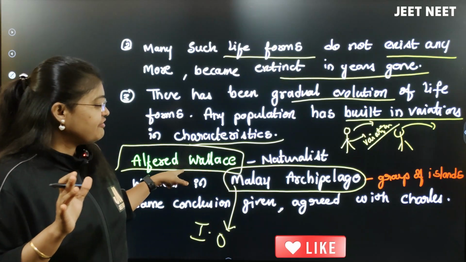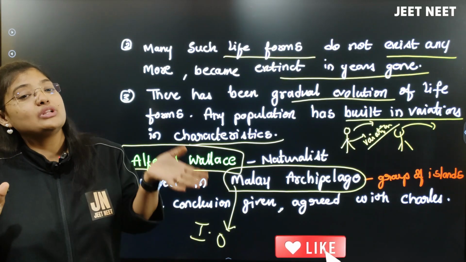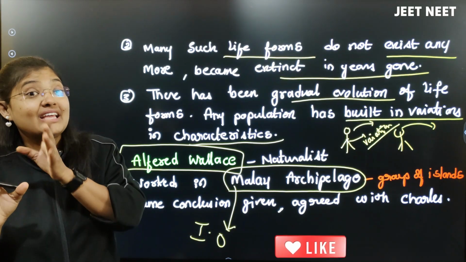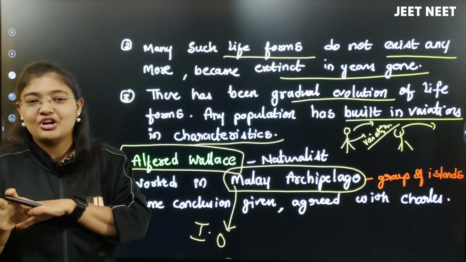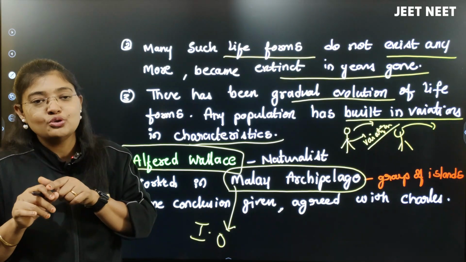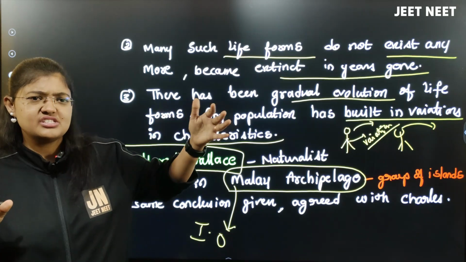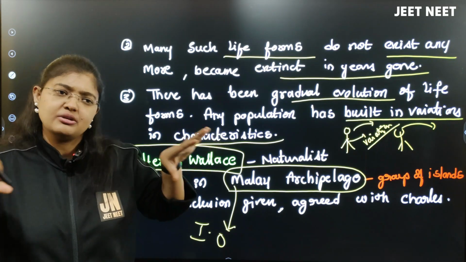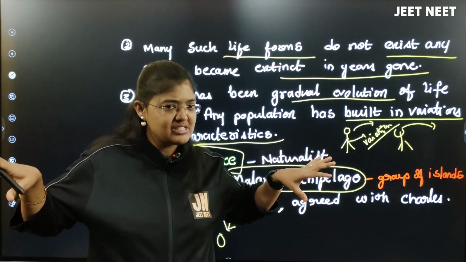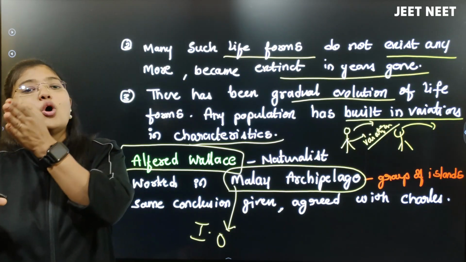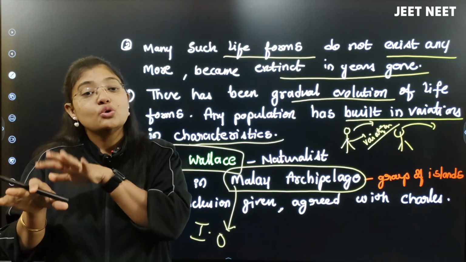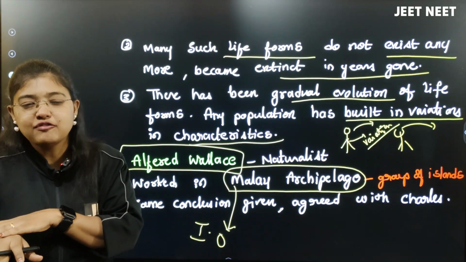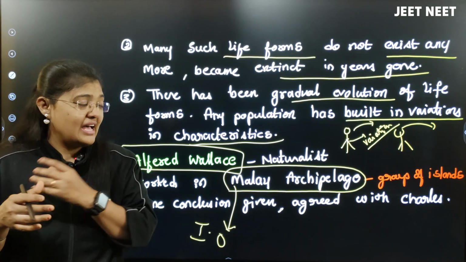When Alfred Wallace sent his report to England to get approved, they came to know that the same work was also done by Charles Darwin. They came to know that for 5 or 6 years both had been working on the same point without knowing each other. When he sent all the thesis and report to England, they came to know. Of course, England had the upper hand.